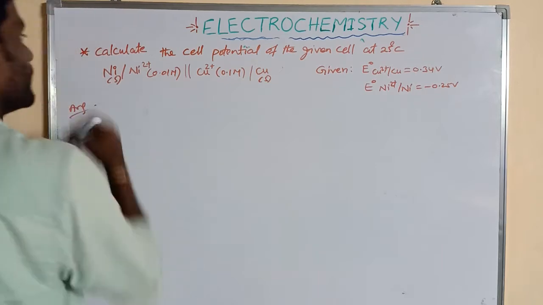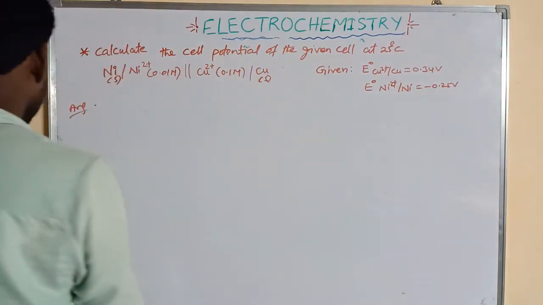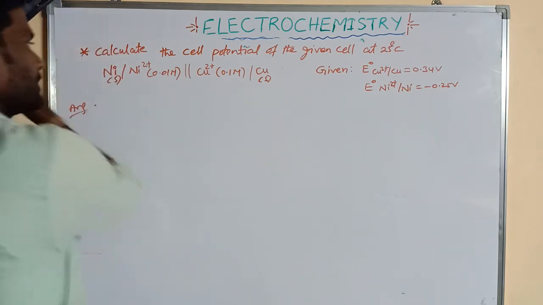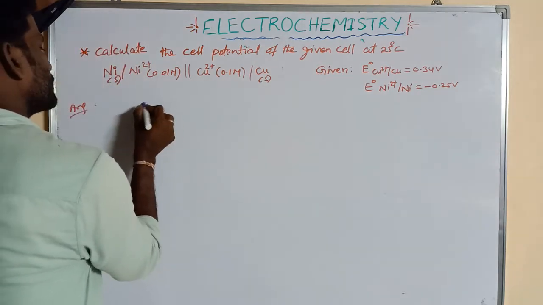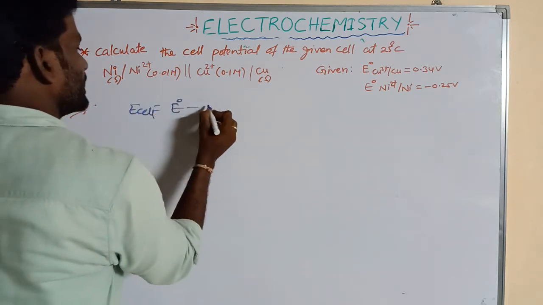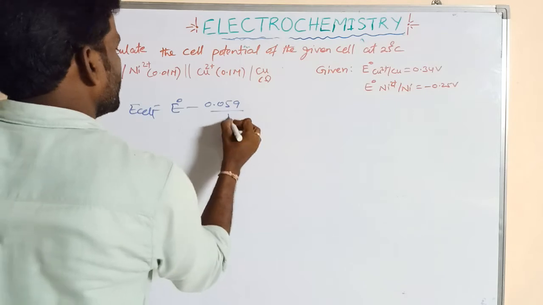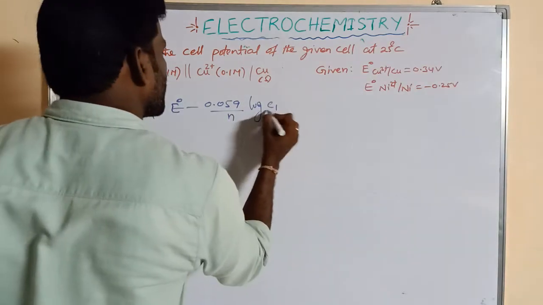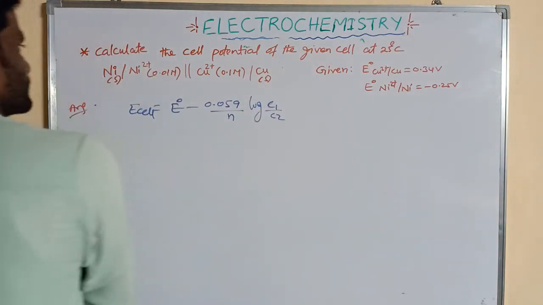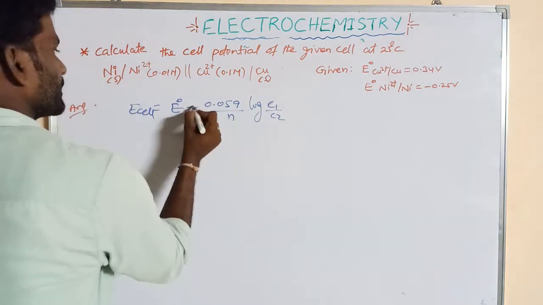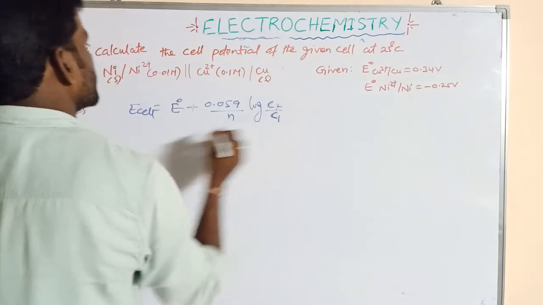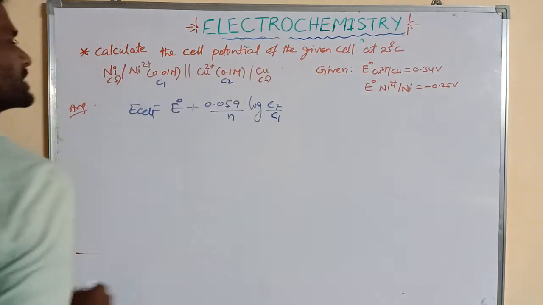So this is the Nernst equation related sum. Right. So what is the formula? E cell is equal to E naught minus 0.059 by n log C1 by C2. If the plus sign is used, this can be written as C2 by C1. So this is the C1 concentration, this is the C2 concentration.